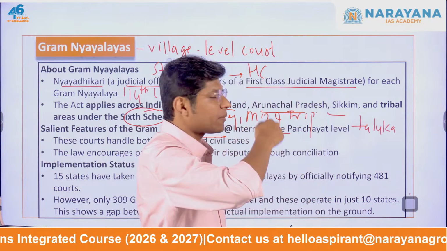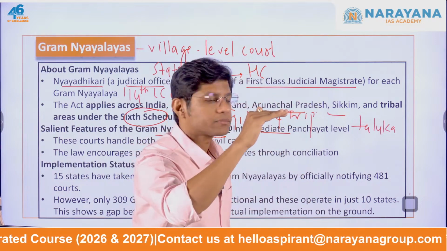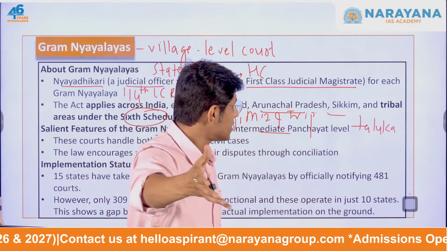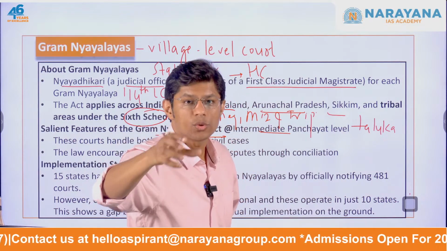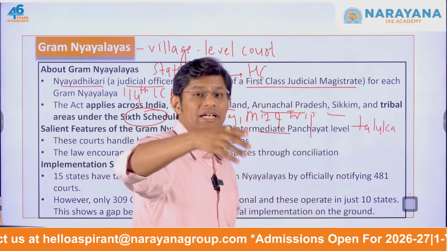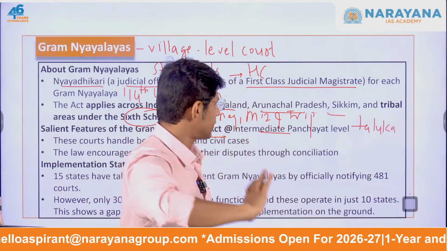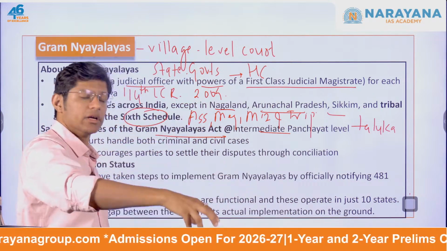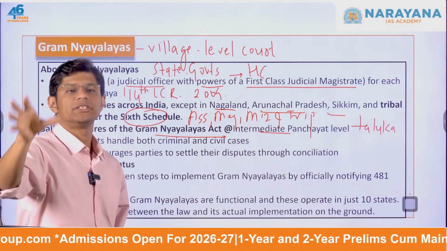The headquarters is at the block level, and from there the Nyayadhikari travels to villages under the jurisdiction to hold court sessions. So every block level has jurisdiction over defined villages or panchayats.